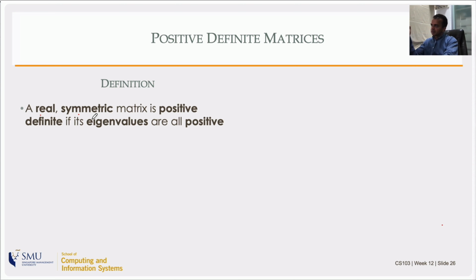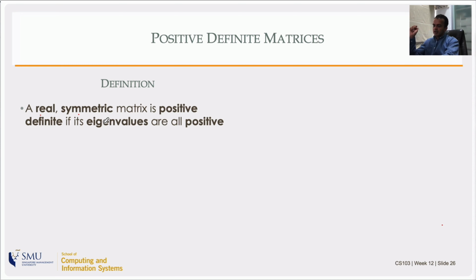Now that particular part of the definition, some people don't like it. There may be some people who might say that the matrices don't have to be symmetric to be positive definite, that all they need is the property that all the eigenvalues are positive. And there are good theoretical reasons for it. There was a mathematics paper that I saw while doing some research that actually argued for that. But I think the general definition is for real symmetric matrices, and that's what we will stick to.